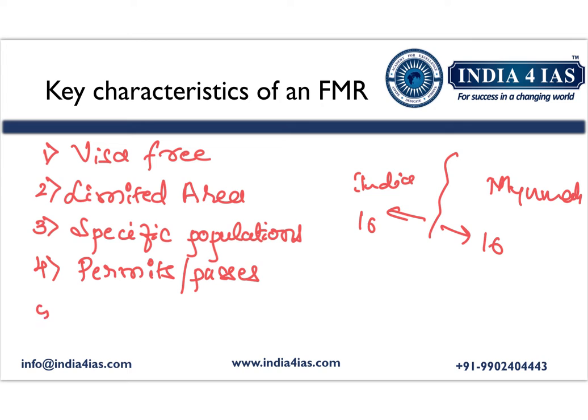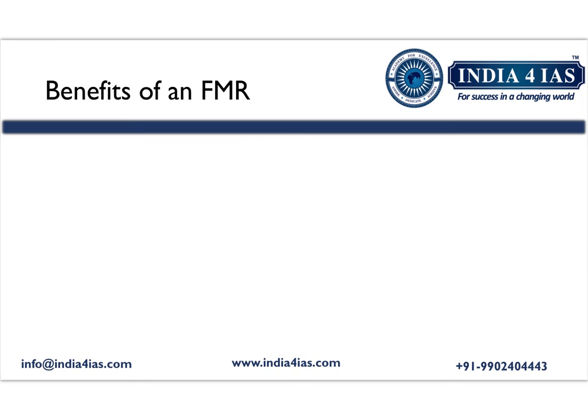And the fifth characteristic is duration of stay. The free movement regime allows the citizens to stay across the borders for around a few days to several weeks, and it does not permit staying indefinitely. So coming to the benefits of the free movement regime, the first one is it facilitates cross-border interaction.